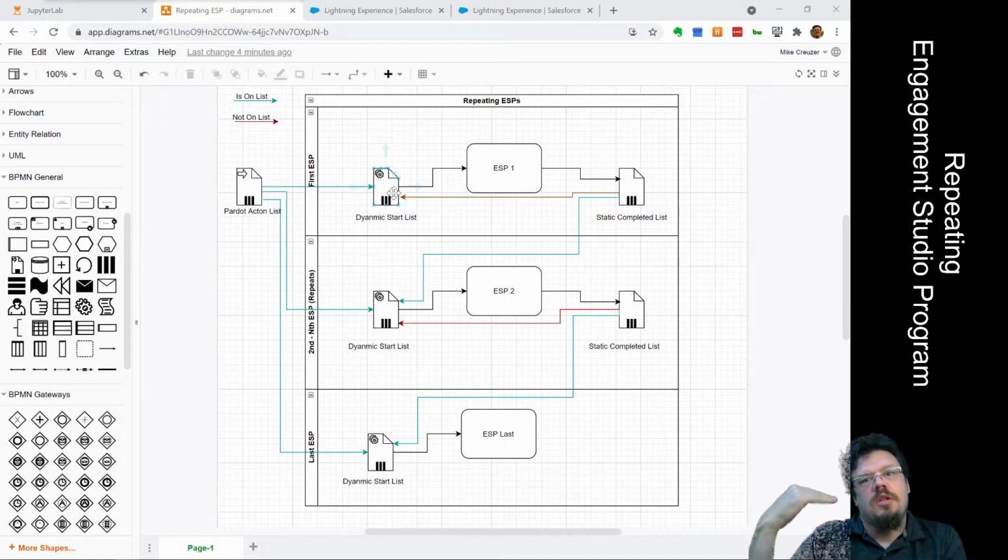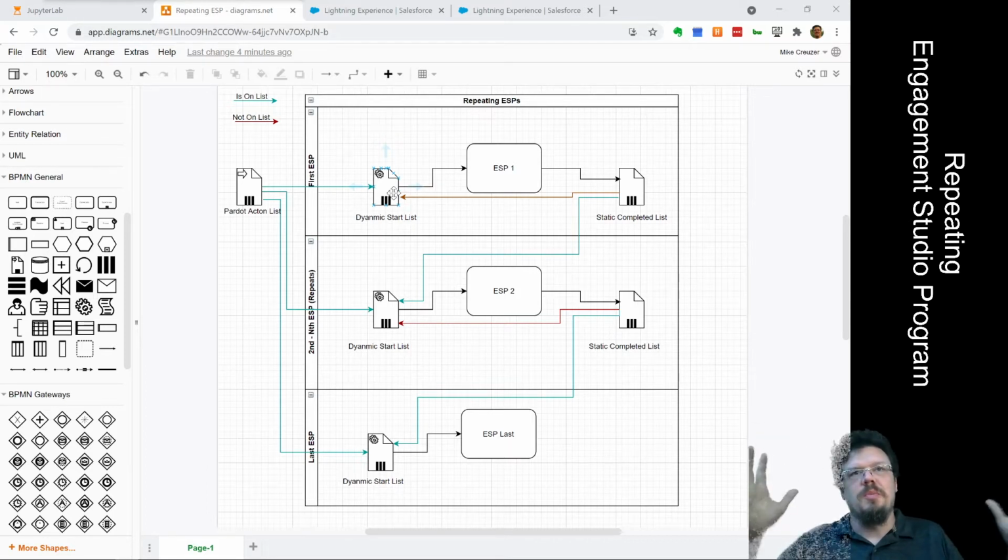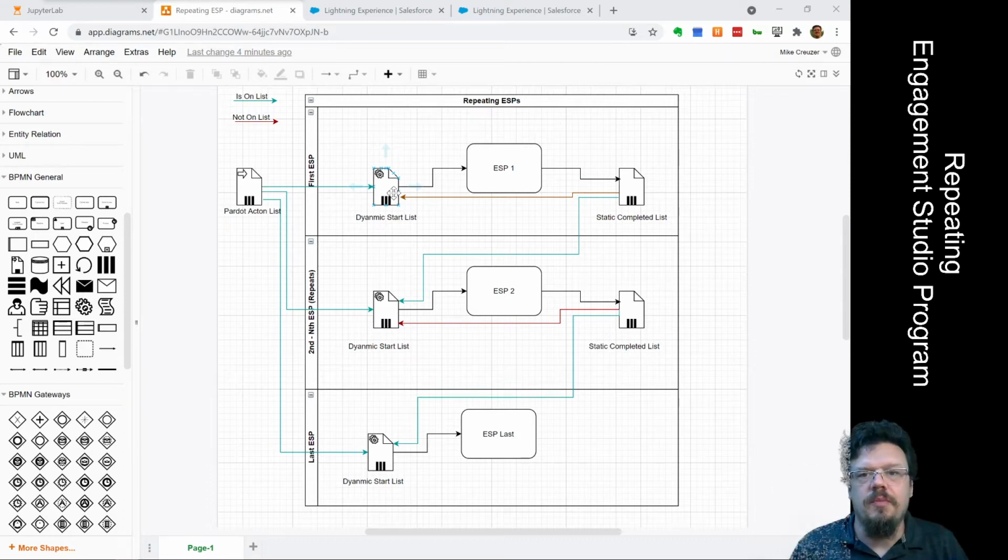However many times we need this program to repeat within a single day, that's how many Engagement Studio programs we have. We have a limit of 10 repeating Engagement Studio programs, so hopefully we need less than 10 repeating events within a single given day. This is one of those techniques that can really cause a lot of headache if we need to do something this hard and we have other repeating Engagement Studio programs. We will have collisions with how many repeating Engagement Studio programs we have. So it's not something that we want to do lightly.